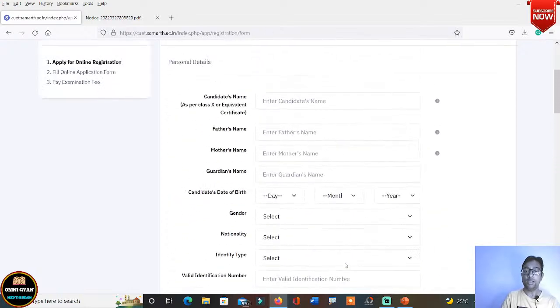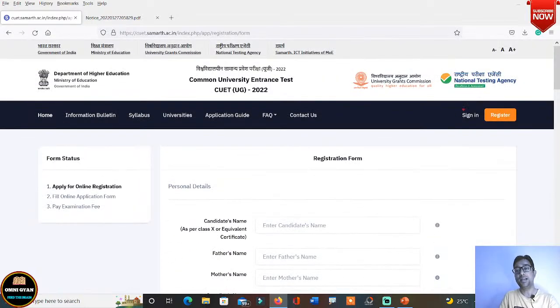And next time, once you register, you can sign in with that password and application number. Second time, don't go to register. This is your first time registration. From the second time, if you wish to go in order to check your admit cards, in order to check your exam timing, exam date, or if there is any notice, you simply go to sign in, enter your application number and password. You'll be able to sign in directly.